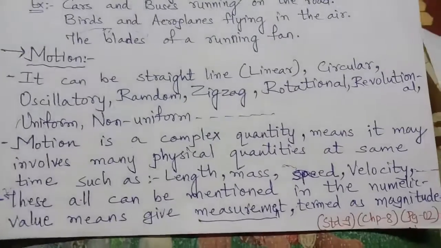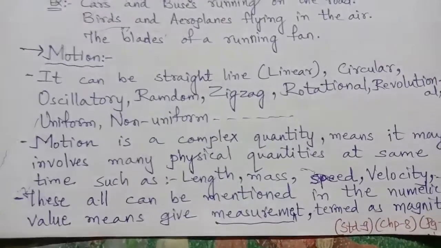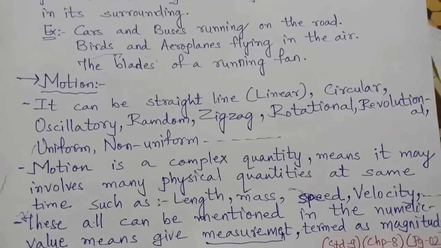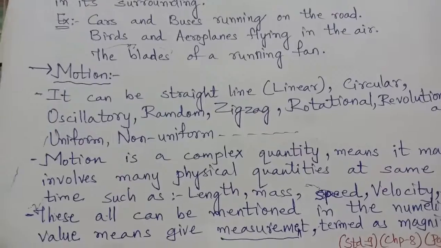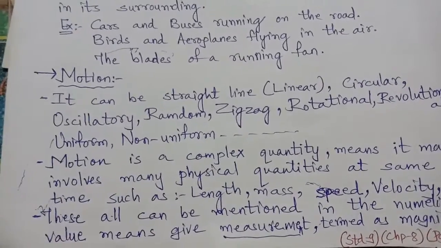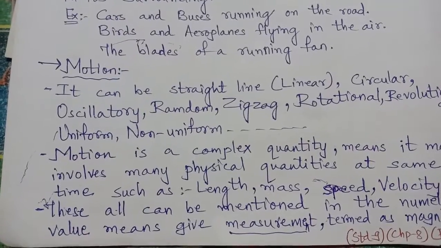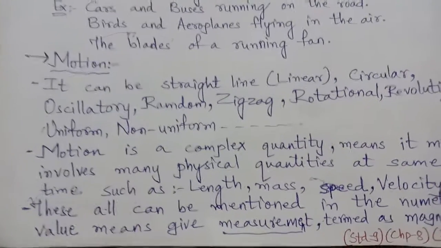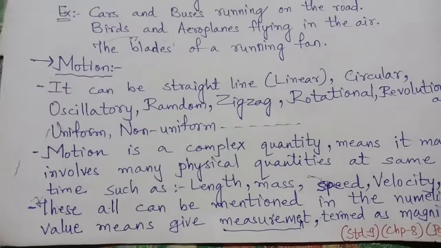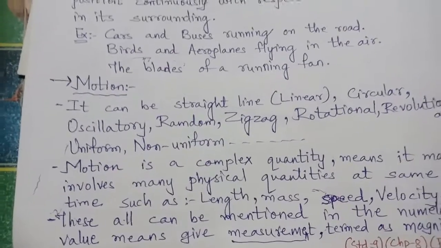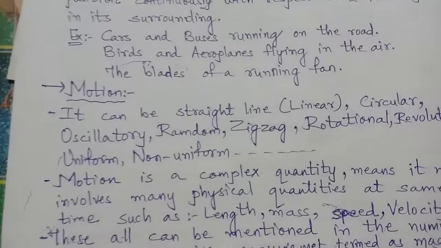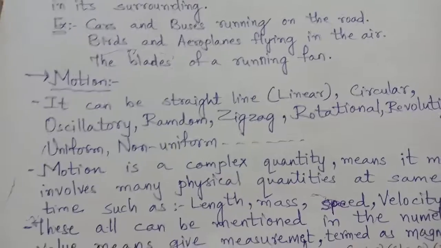All this can be mentioned in numeric values. Speed can be mentioned as 30 km per hour, 100 km per hour. What is 30? What is 100? Numeric value. Velocity gives an idea about the speed as well as the respective direction. So that is also a numerical value. Length, how far the position is changed from this point to that point, is measured in length.